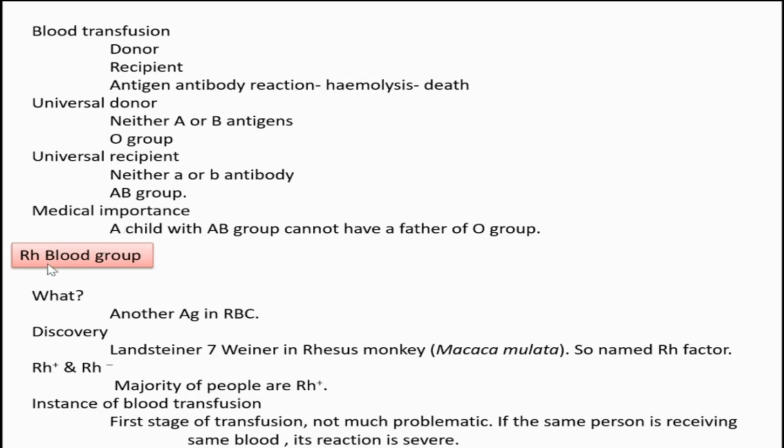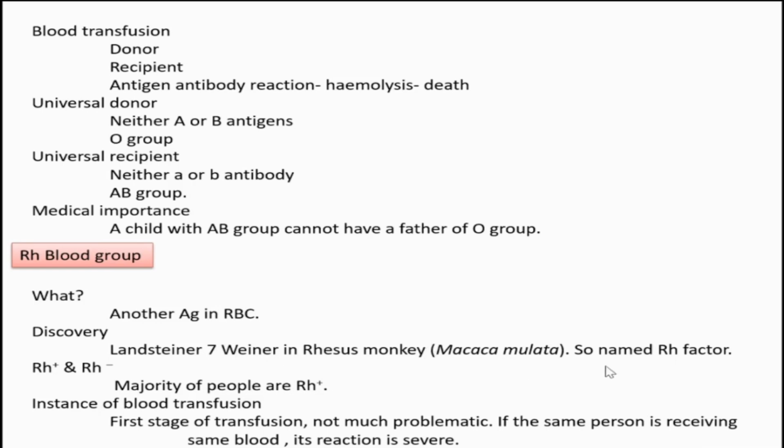Then we are coming to RH blood group. What is RH? It is another type of antigen. Till now we have understood that there are only two types of antigens, A and B. And there is one more additional antigen, that is RH antigen. It was discovered in rhesus monkey, Macaca mulatta, by Landsteiner and Wiener.